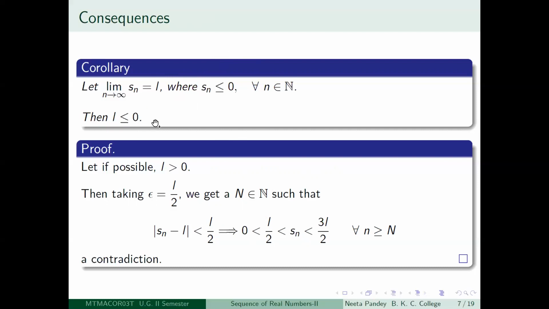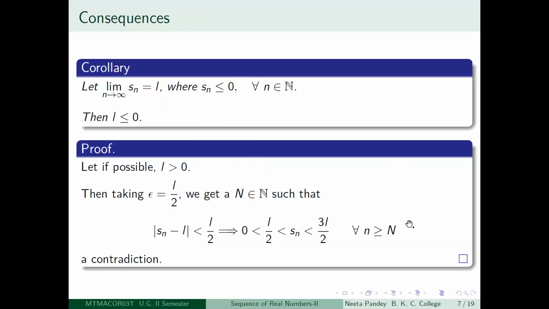It will be less than or equal to 0. The argument is the same, because if L was not less than or equal to 0, then L would be greater than 0. But if L is greater than 0, then by the same sign theorem, after a certain term, all the Sn should be positive, and that is a contradiction to our assumption.